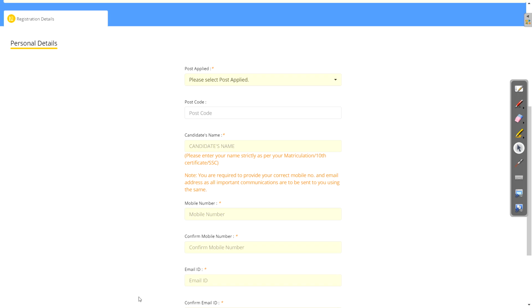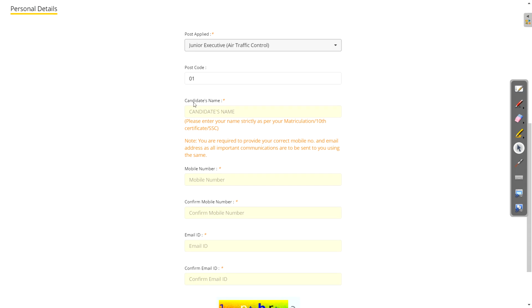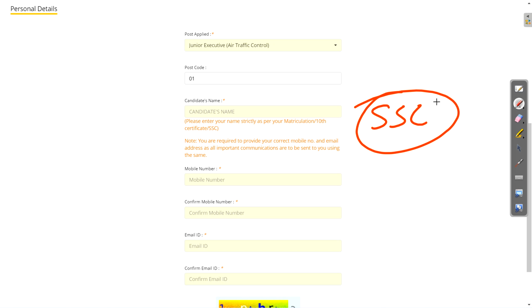Now this is a very important screen because this is your registration. So put in all the details carefully, okay, because you can't edit them later. Select your post; only one vacancy is there, that is for ATC this time, okay. Then put your candidate name here as per the SSC mark sheet only, compulsory, okay.